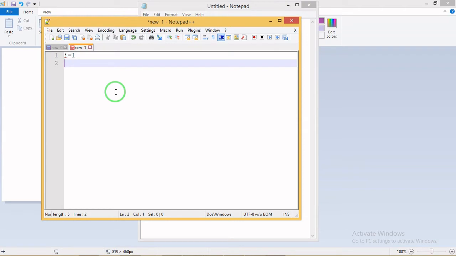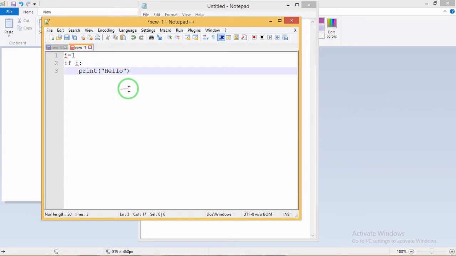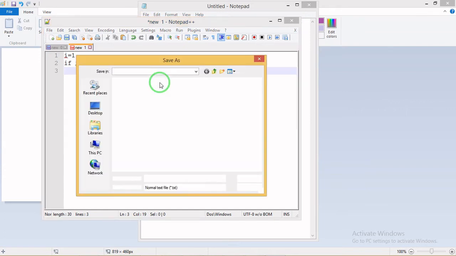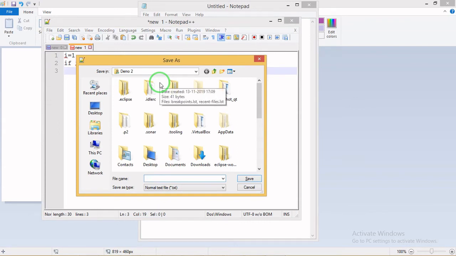My value is i equal to 1, that is a true value. I hit enter, then if i, hit enter again, and print hello.